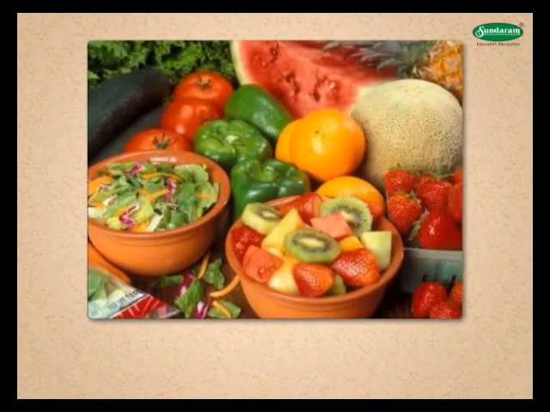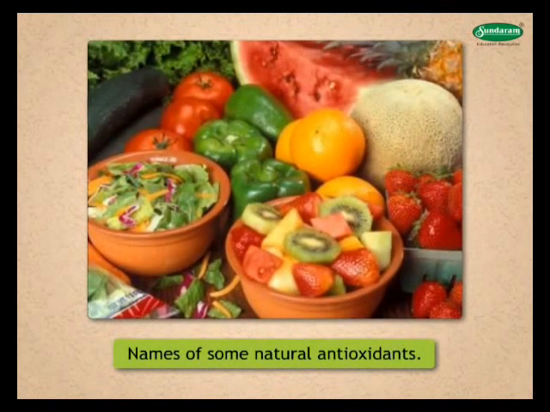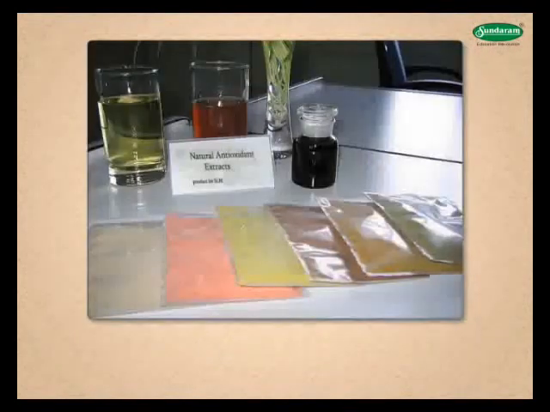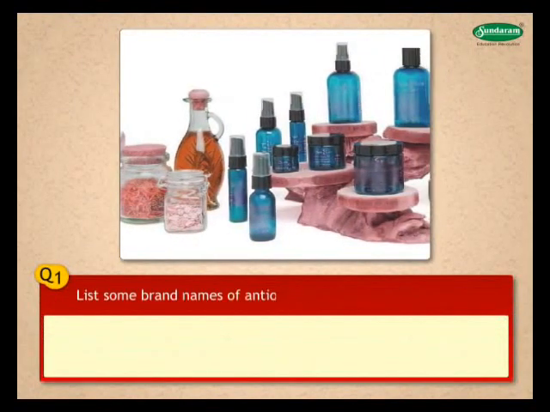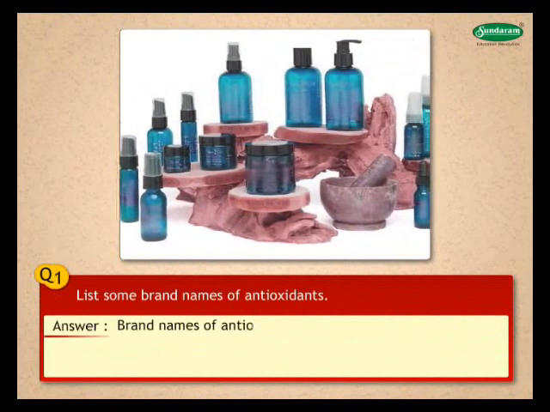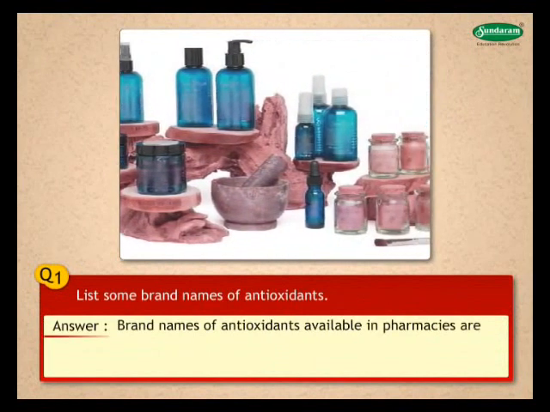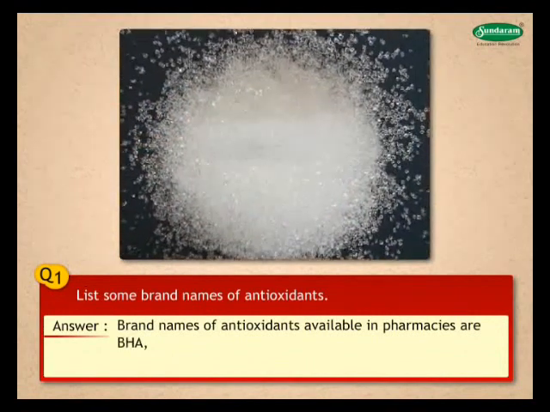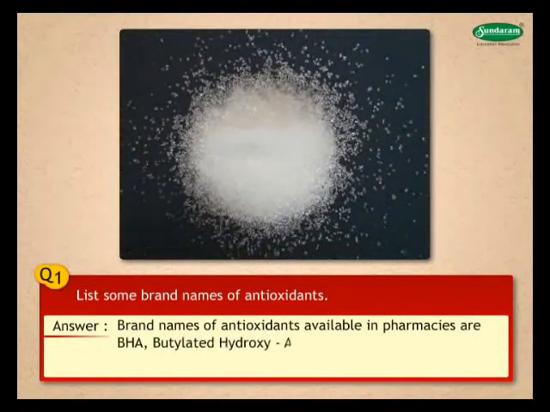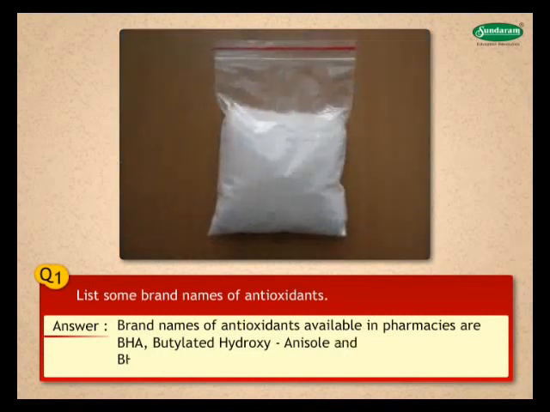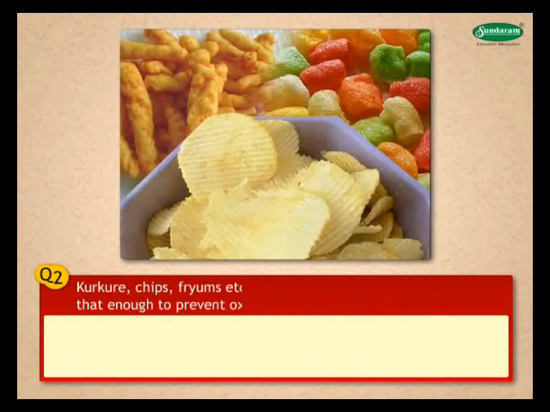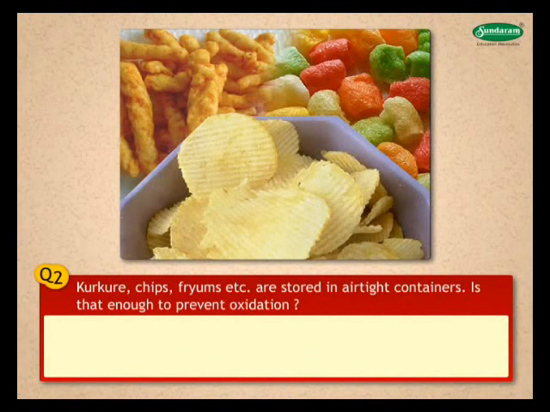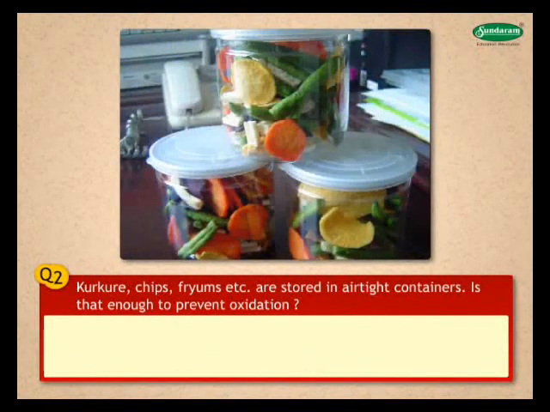Students, let us find out the names of some natural antioxidants. Nowadays, many antioxidants are available in pharmacies. List some brand names. Brand names of antioxidants available in pharmacies are BHA, that is, butylated hydroxyanisole, and BHT, that is, butylated hydroxytoluene. Kurkure, chips, fryums, etc. are stored in airtight containers.